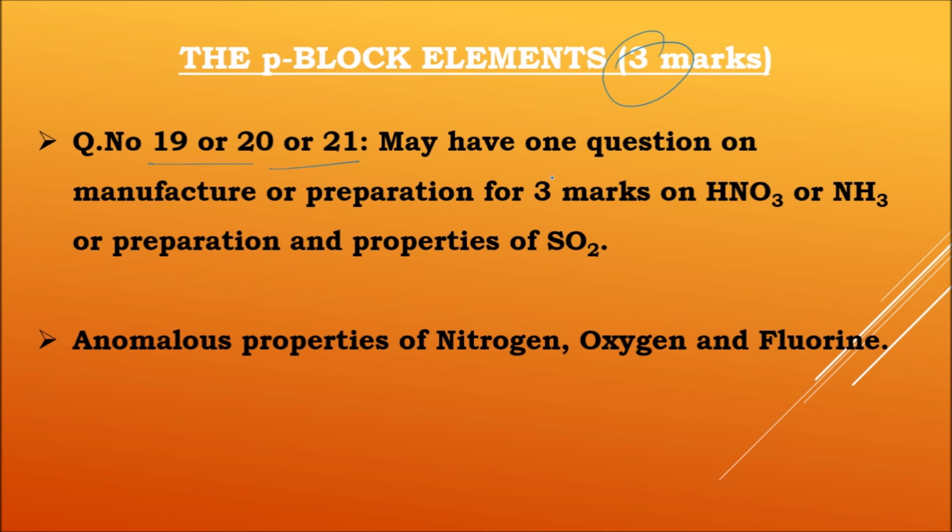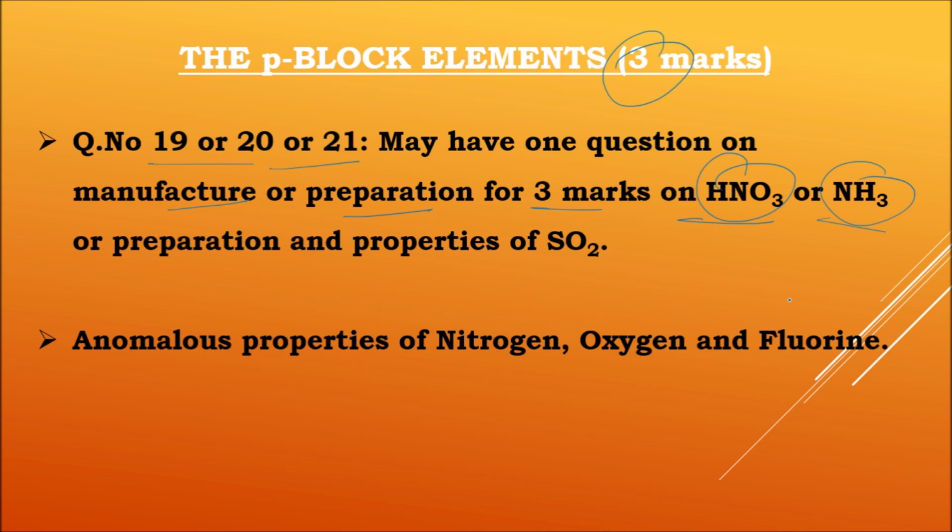may have one question on manufacture or preparation for 3 marks, and we got preparation of HNO3, the first one, and NH3. As per the reduced syllabus, we were having one more preparation of H2SO4 sulfuric acid by taking contact process, but that's deleted for this year. So we're having only 2 manufacturing now: manufacture of HNO3 by taking Ostwald process, and manufacture of NH3 by taking Haber's process. Okay, this is for 3 marks.